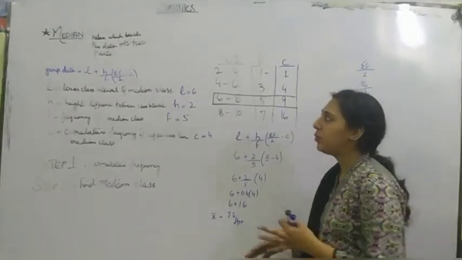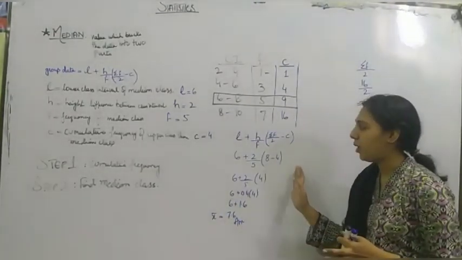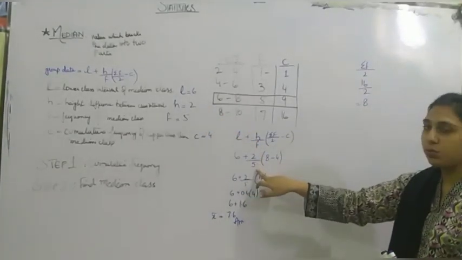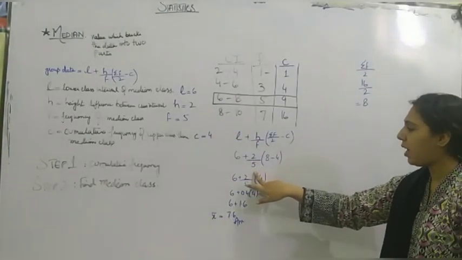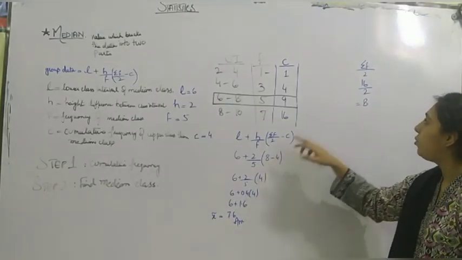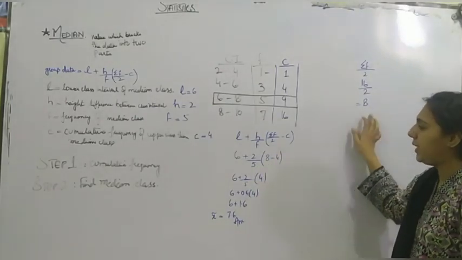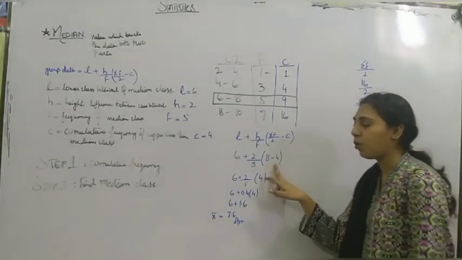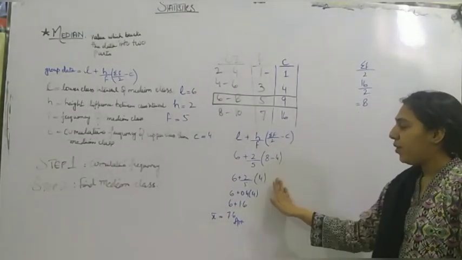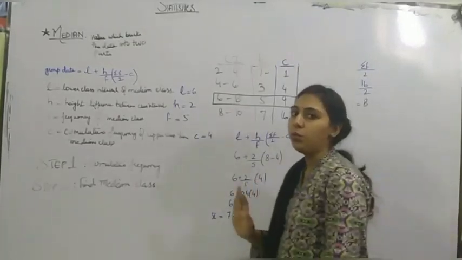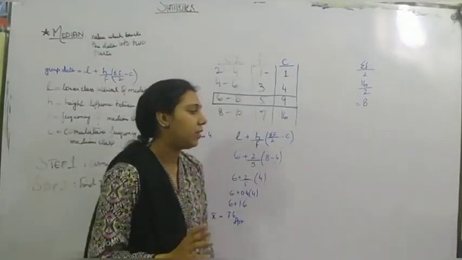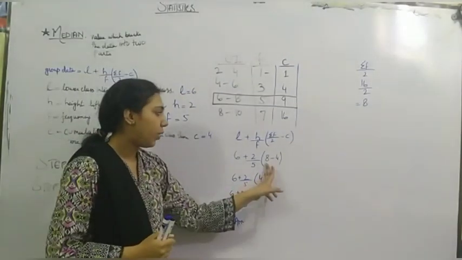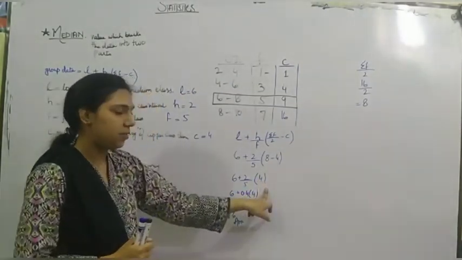Now we are going to put all the data in our formula like this. L is 6, H is 2, frequency F is 5, summation F upon 2 we have earlier found out is 8, and cumulative frequency of the upper class than the median class is 4. We will solve it through the BODMAS rule. What does the BODMAS rule say? We have to solve the bracket first. So 8 minus 4 is 4.